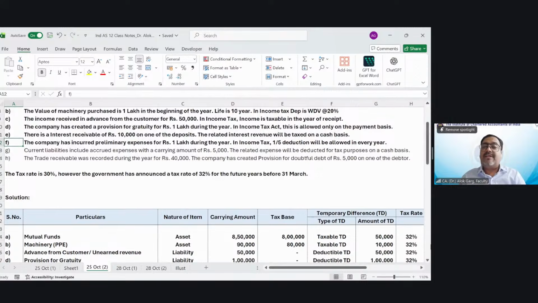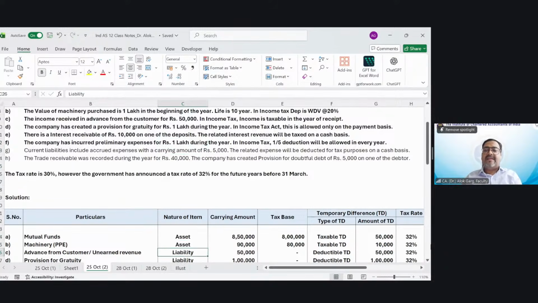The company has incurred preliminary expenses of 1 lakh. In tax, a deduction of 20,000 is allowed every year. It means in the Income Tax Act, these preliminary expenses have been created as an asset with a carrying value of 80,000 rupees. So in book base, it is 0. In tax base, it is 80,000. So what should we do? We have to increase our asset. When we have to increase our asset, it is a DTA.